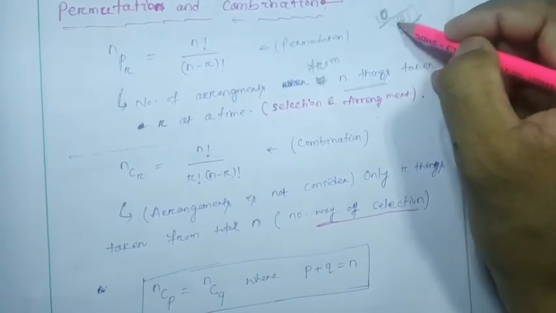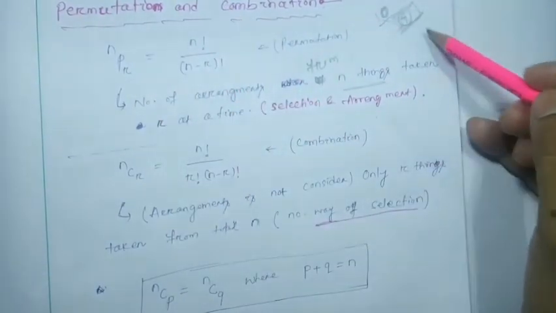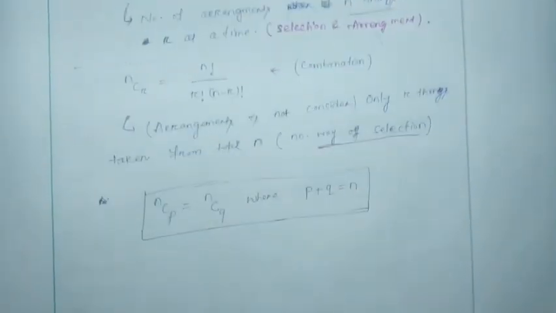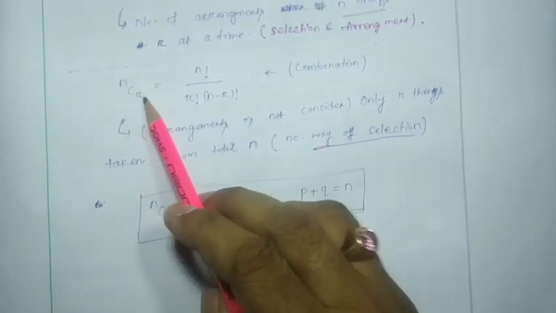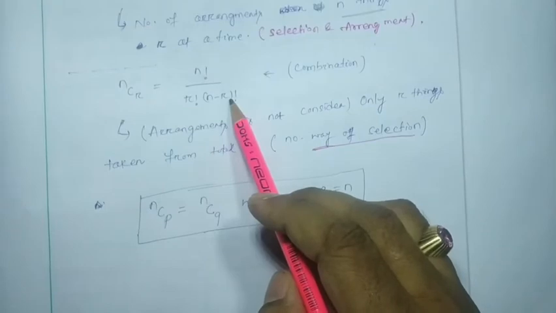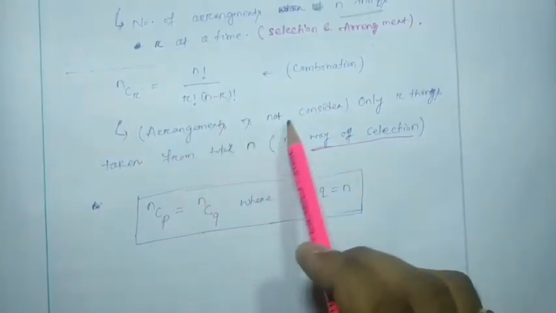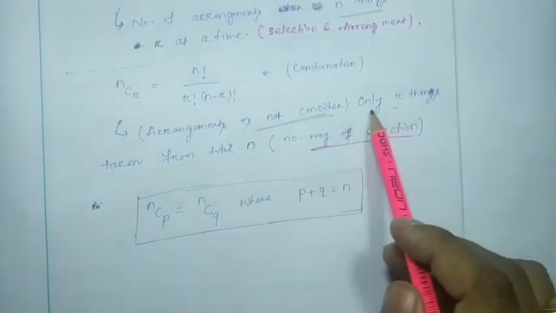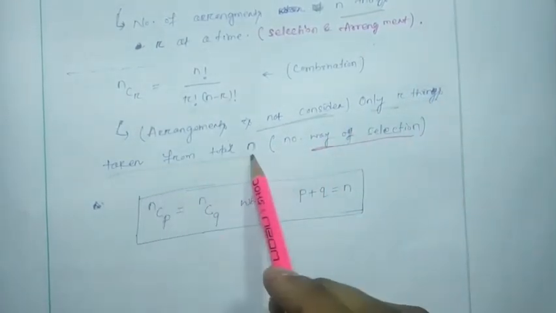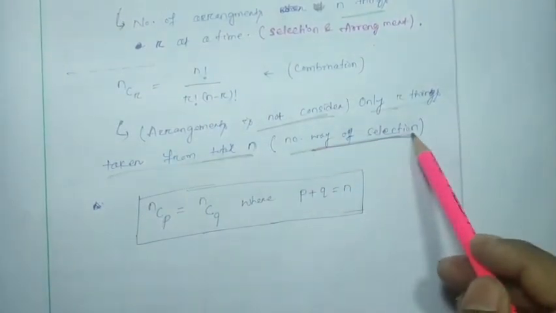Selecting the 4 and arranging is called permutation, but only selection is called combination, which is represented by nCr, n factorial by r factorial into (n minus r) factorial. Arrangement is not considered here, only r things taken from a total of n. That is the number of ways of selection.